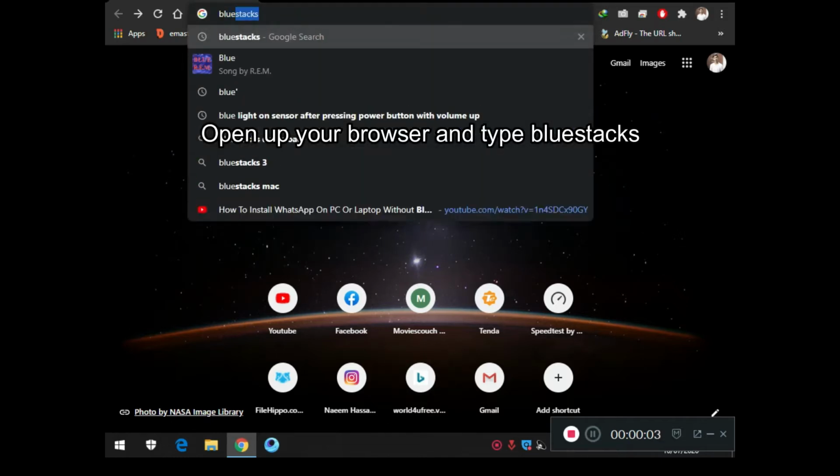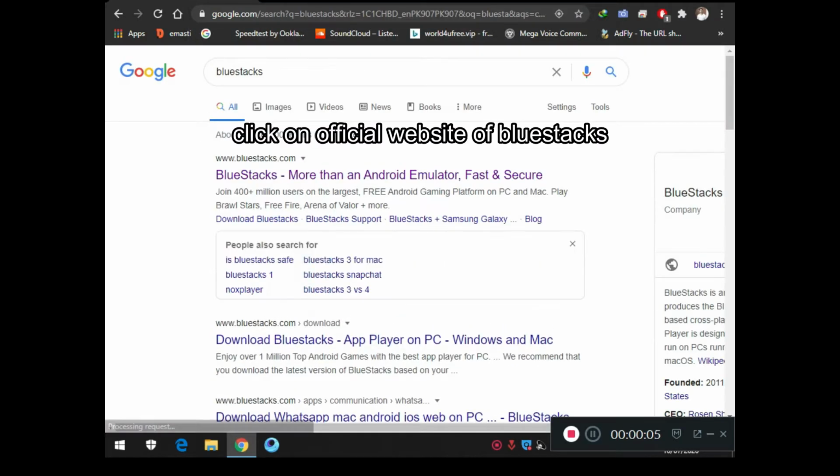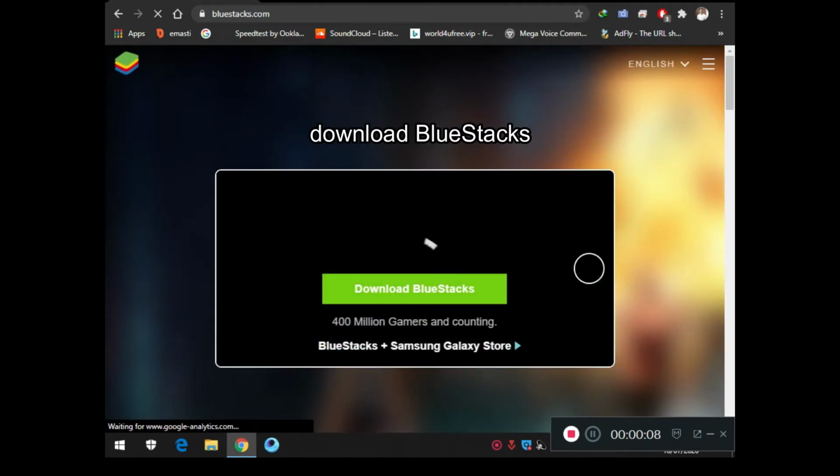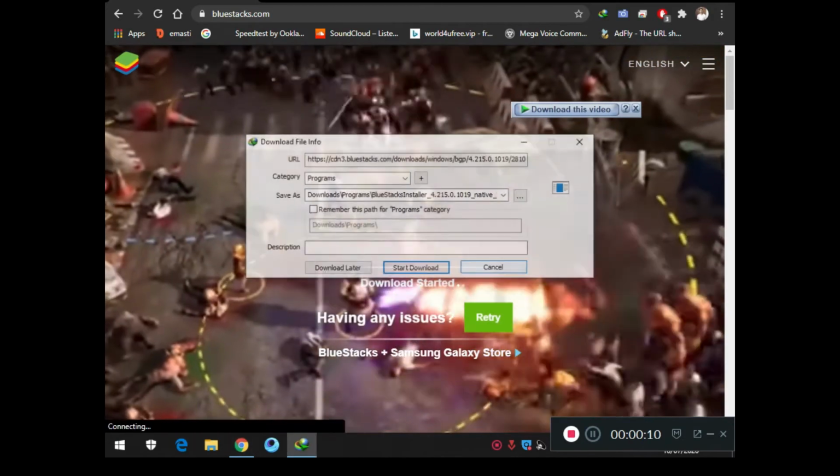Open up your browser and type BlueStacks. Click on the official website of BlueStacks. Download it from there.